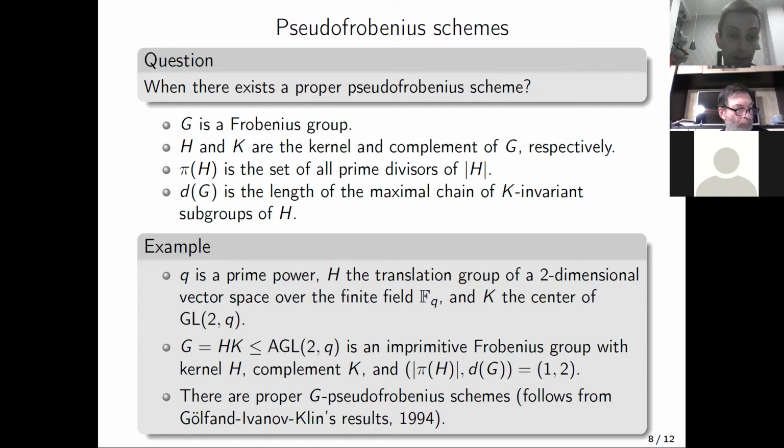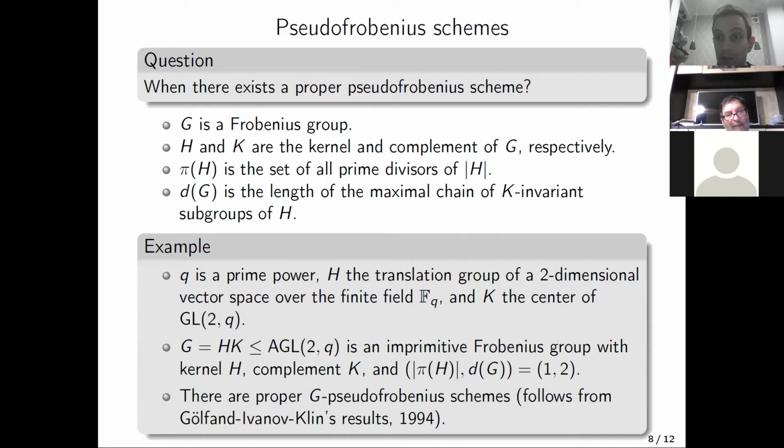Then the semidirect product of H and K is an imprimitive Frobenius group with kernel H and complement K. For this group, the size of pi of H is equal to 1, of course, and d of G is equal to 2. From the results of Goldfand-Ivanov-Klin, it follows that there are proper G-pseudo-Frobenius schemes for such a group G. And maybe it is the unique known example of proper imprimitive pseudo-Frobenius schemes.